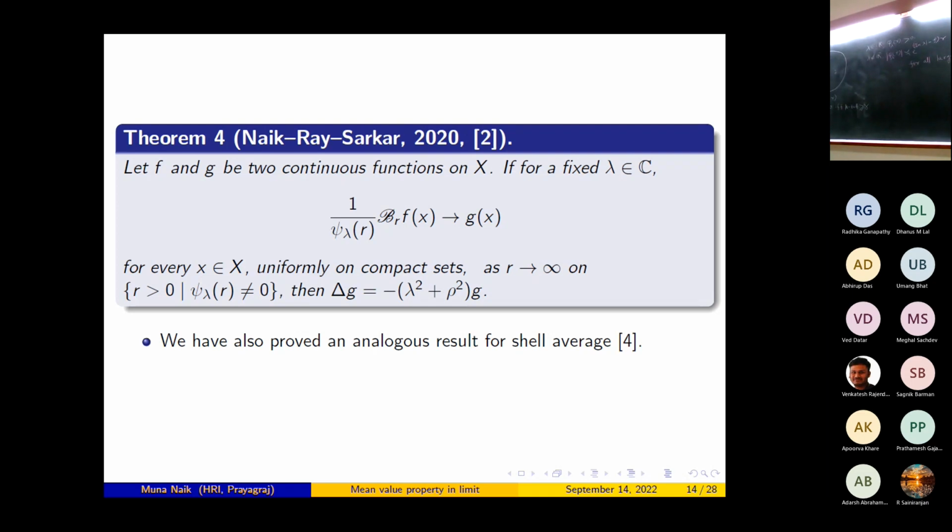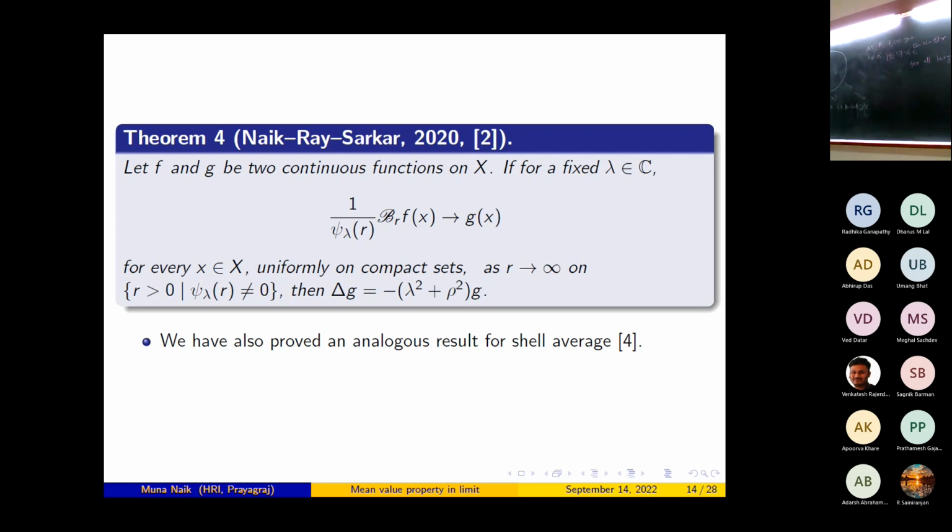In this ball average case, one can have exactly similar remarks to those I discussed for the sphere average case. Here also one cannot replace the continuous limit by any arbitrary sequence. Observe that in these theorems, this question makes sense for pointwise convergence also. We have assumed only uniform convergence on compact sets, and we have not done anything for pointwise convergence.